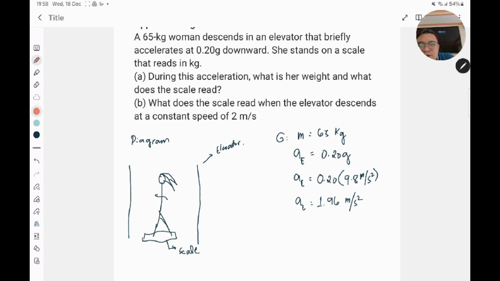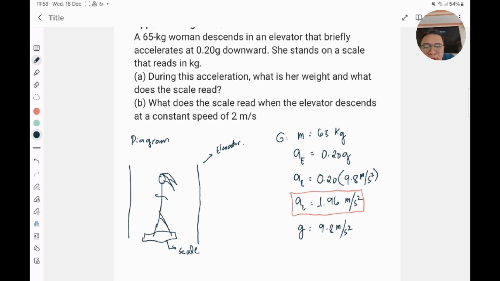Let me box that so that we won't forget. And of course, let's not forget our constant, g, which is 9.8 meters per second squared. By the way, all of this acceleration is moving downward.